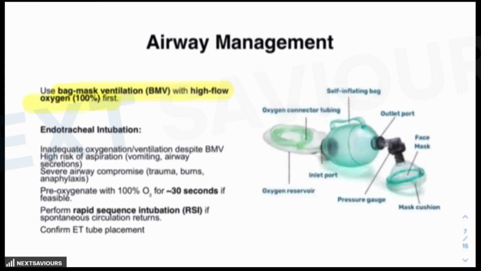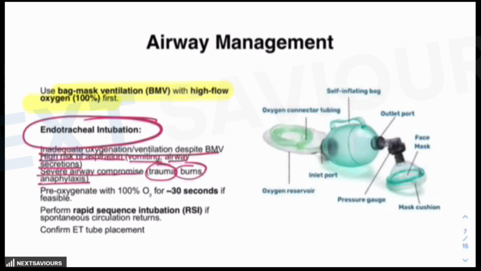Now, what are those cases where endotracheal tube intubation is required? For example, imagine a patient comes to you with a severe airway compromise, which could be because of trauma, burns or anaphylaxis, or a patient with a high risk of aspiration, vomiting, airway secretions, or where the CPR is expected to be prolonged, or if there is inadequate oxygenation. So despite giving bag mask ventilation, in those cases we have to go for endotracheal intubation.